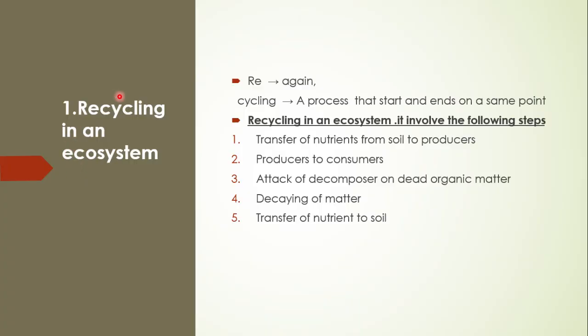Now we have defined the decomposers or saprophytic organisms and their role in an ecosystem. Now we will see the recycling in an ecosystem, how the nutrients are supplied from non-living soil to the living things like plants, and then so on along the food chain, and then how they are reused again and again.